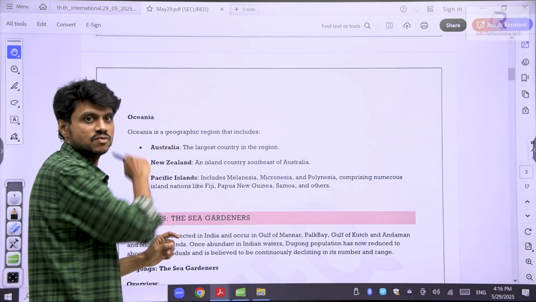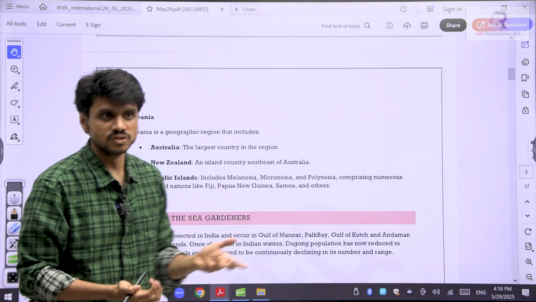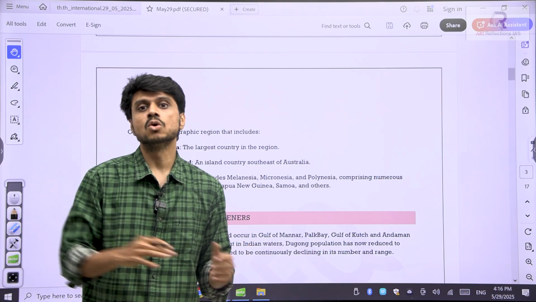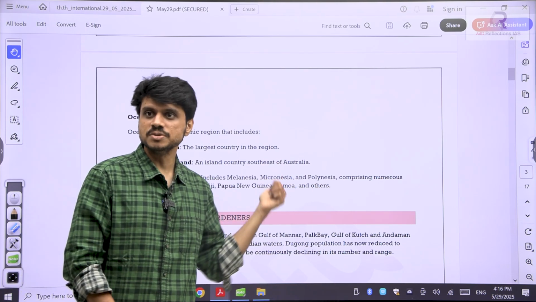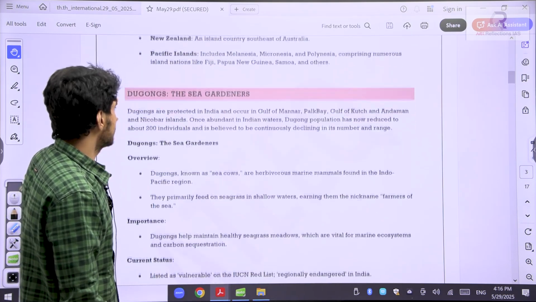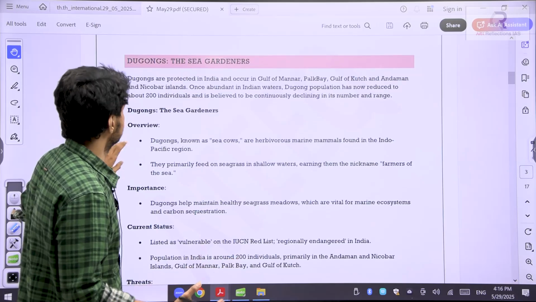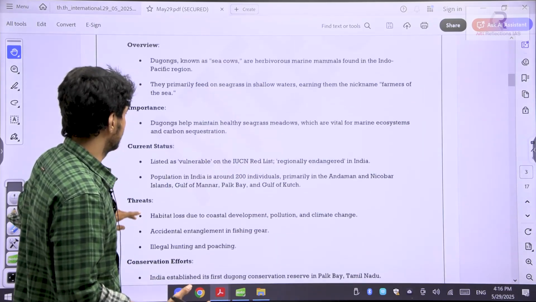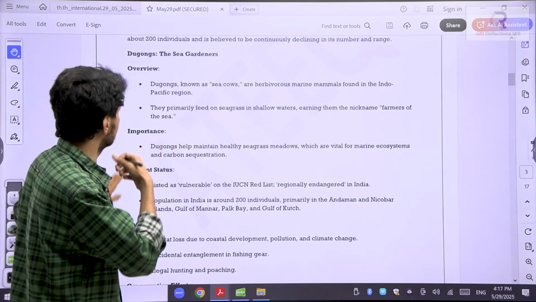That geography we call Oceania, a group of islands. You will see this word recurring in the news. Oceania Islands means this group of islands: Australia, New Zealand, Pacific Islands. We call them the Oceania group of islands. Next, dugongs. I thought I captured the image also, but I forgot.